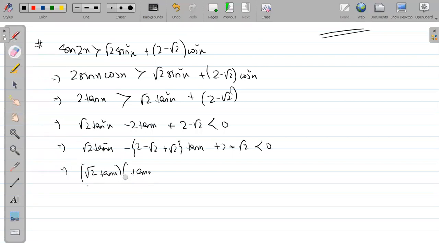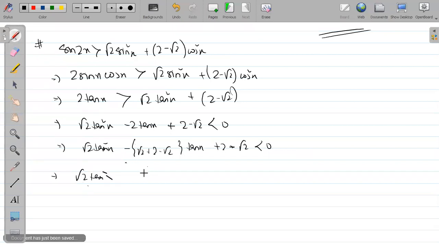Better. If you are getting confused, okay, not an issue. ले सकते ना root 2, यहाँ से काम करते इसको उधर ले दो. Okay, better you should write like this. Root 2 tan square x minus 2 tan x plus 2 minus root 2. Now root 2 tan square x is what?